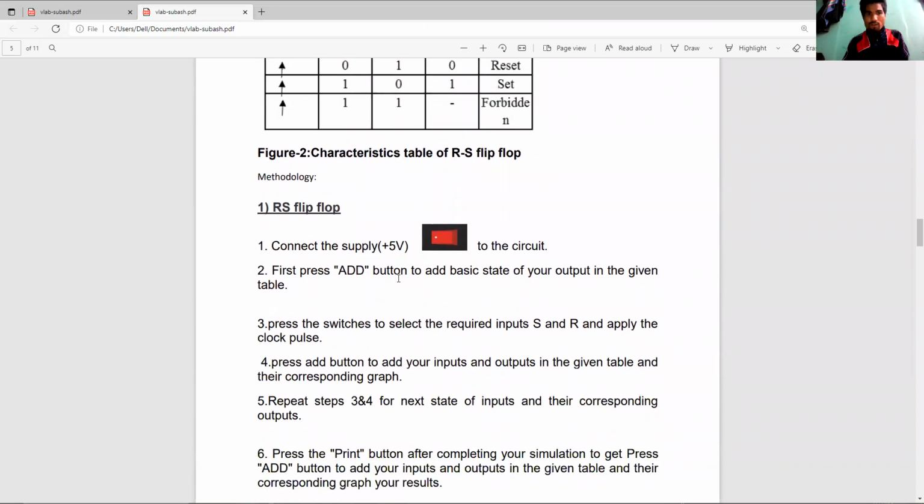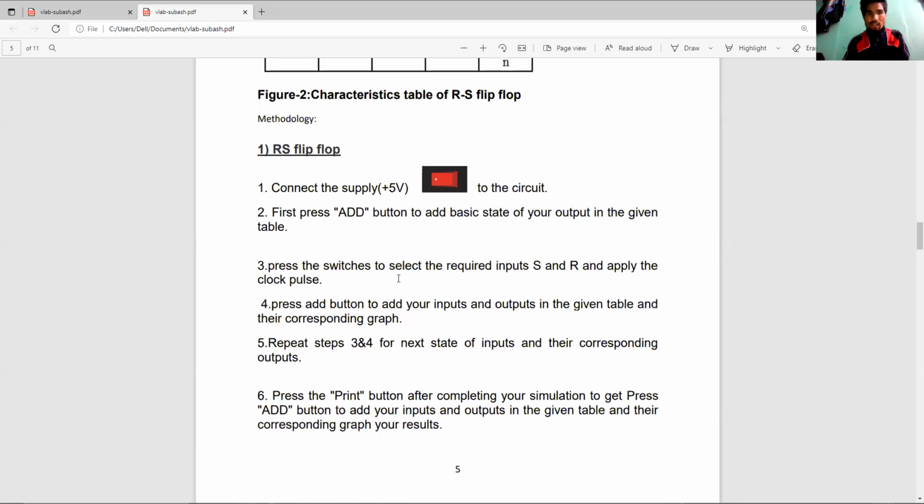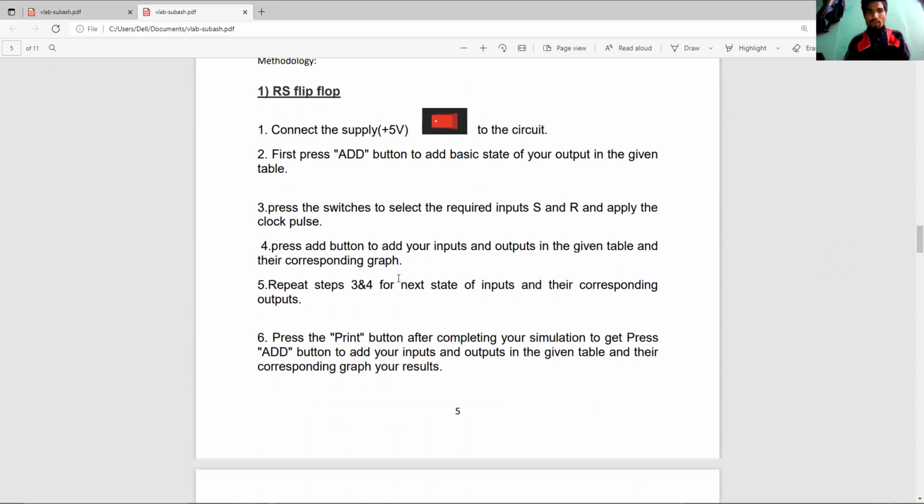The methodology of my virtual lab for the RS flip-flop: One, connect the 5-volt DC power supply to the circuit. Two, first press the button to set the basic state of your output in the given tables.